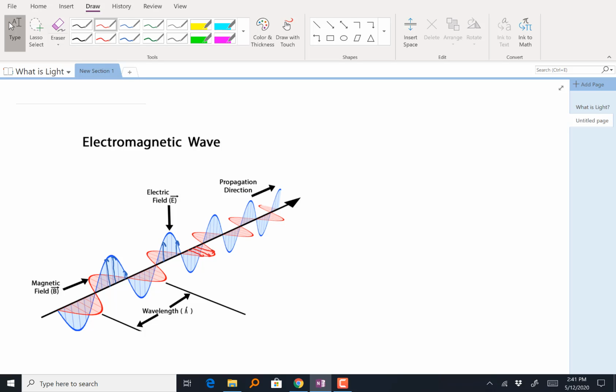All right, and so that's it. This is the somewhat cursory, somewhat detailed explanation of what light and an electromagnetic wave is, building on some principles that we didn't quite get to, but I wanted to see what would happen if I got to the end of the course. All right, so that's it.